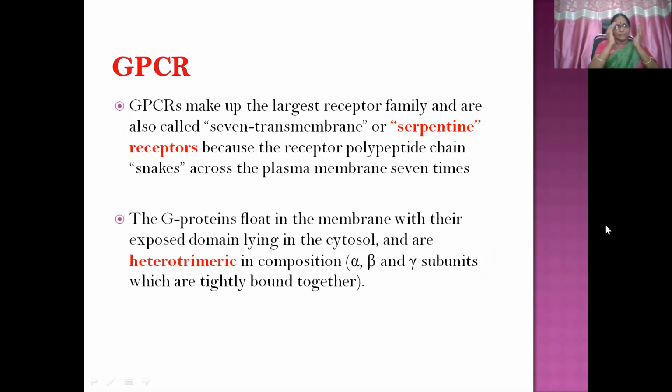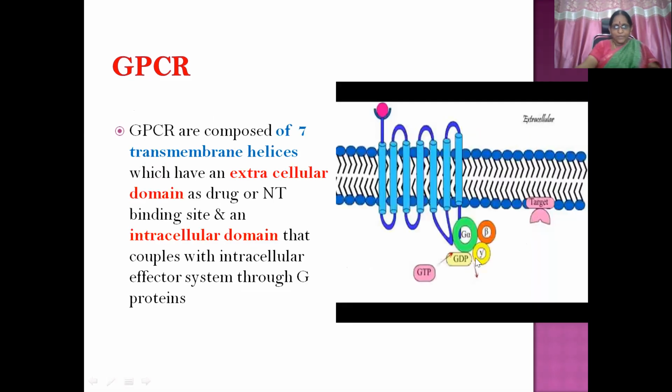Heterotrimeric means all 3 subunits are of different types, alpha, beta, gamma, which are tightly bound together. You can see here, alpha, beta, gamma. These are the heterotrimeric subunits of the G protein, connected to the effector system in the cell.